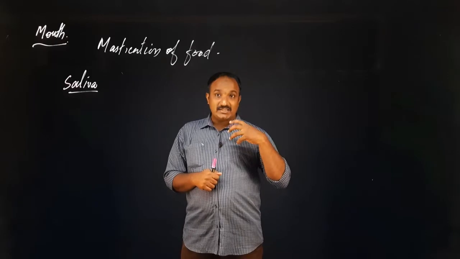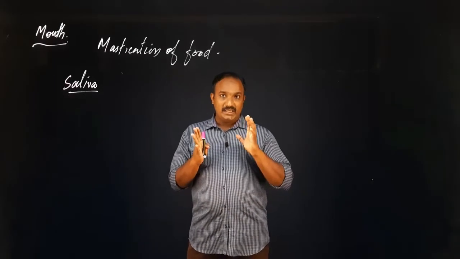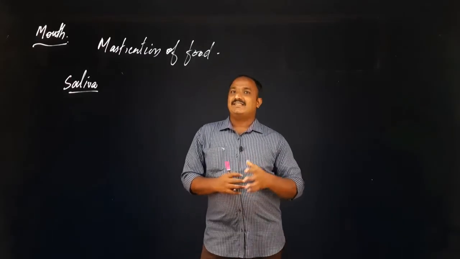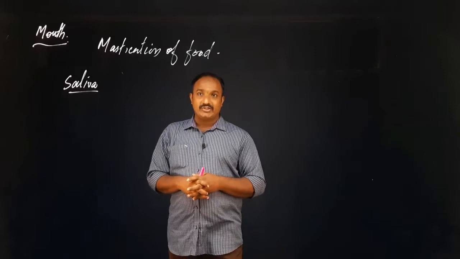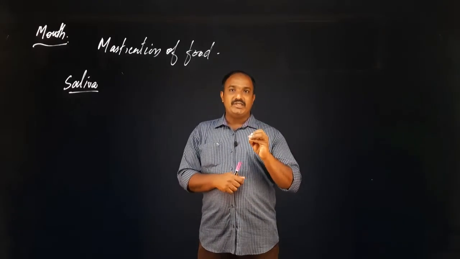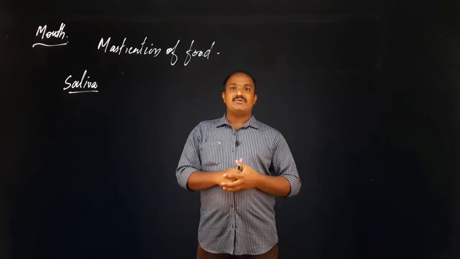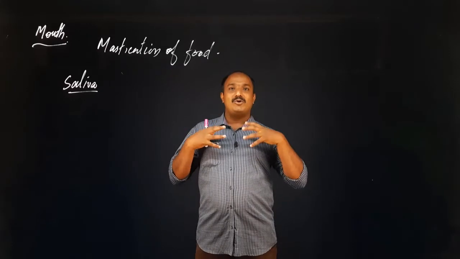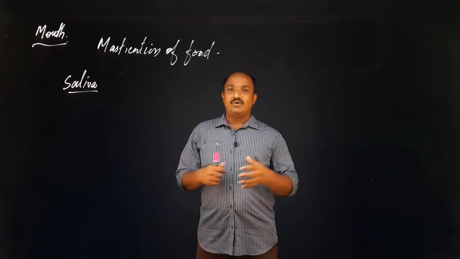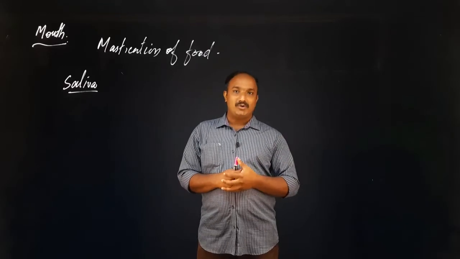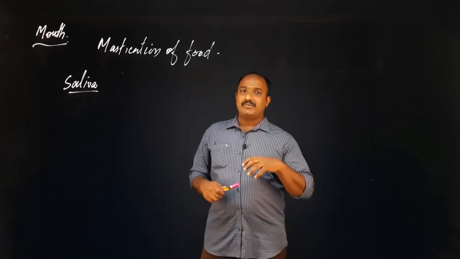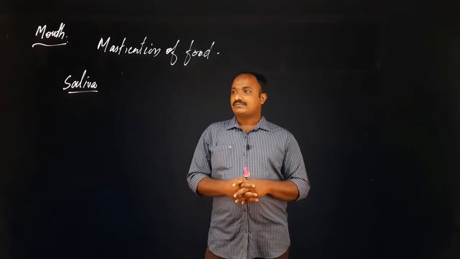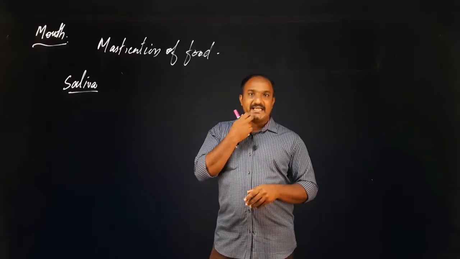Sometimes if we are getting the smell of a tasty food, or if you are thinking about a wonderful food, or if you are seeing a dish that you like so much, or if you are discussing such food materials, normally or automatically our mouth will be watered, or there will be salivation in the mouth. This salivation, or the production of saliva, is done by the salivary glands, that you have to note. There are three pairs of salivary glands in our mouth.